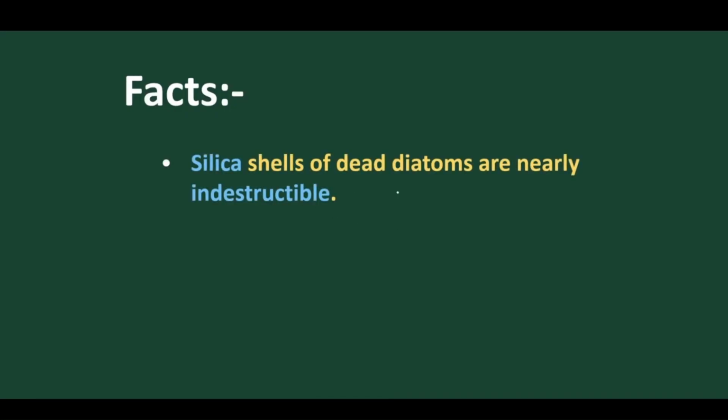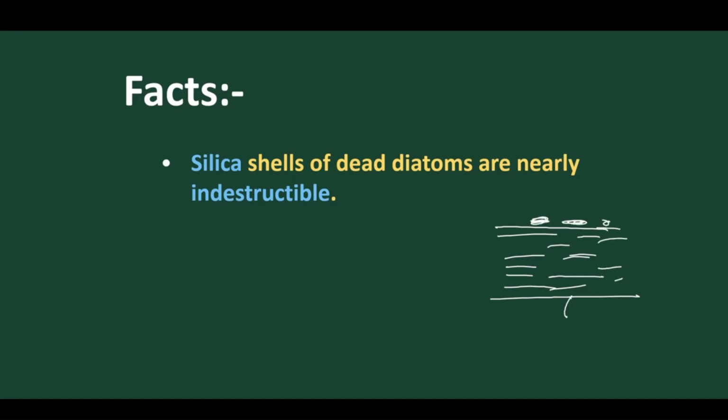Now let's move on to special facts present in diatoms. The silica cell walls of dead diatoms are nearly indestructible, unable to be destroyed. For example, suppose this is a water body. We know diatoms are floating on the surface of the water, and this is the bottom of the ocean, called the benthic region. When the diatoms die, they move down, and there the silica gets deposited.